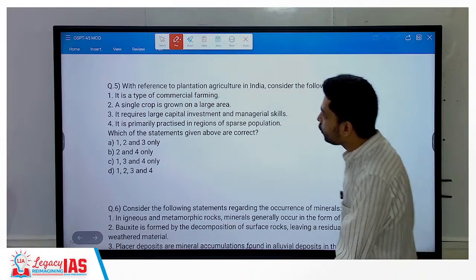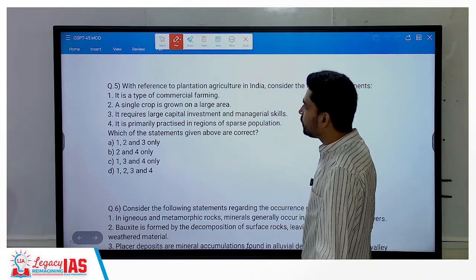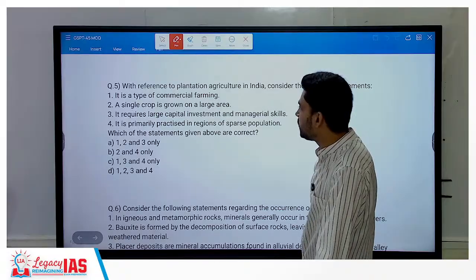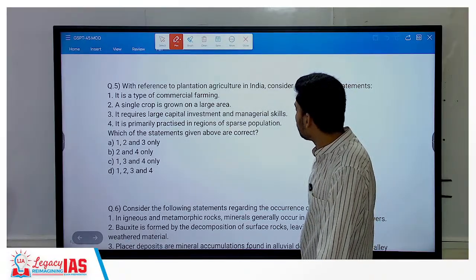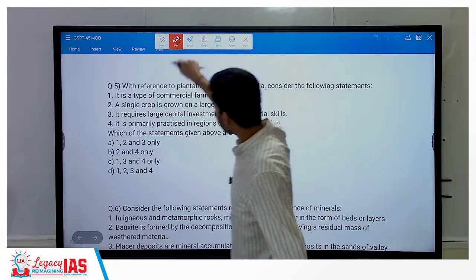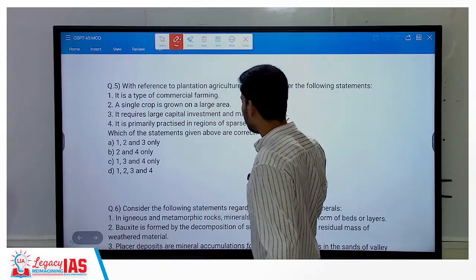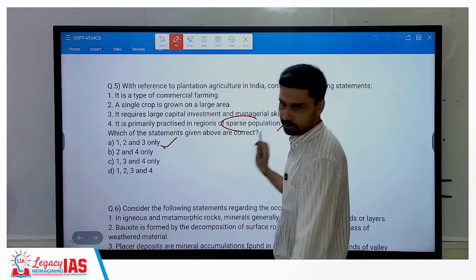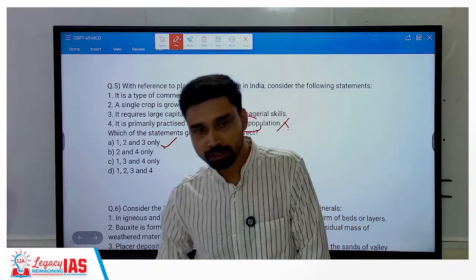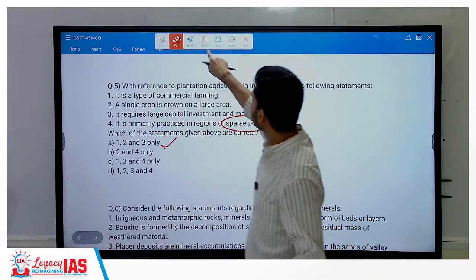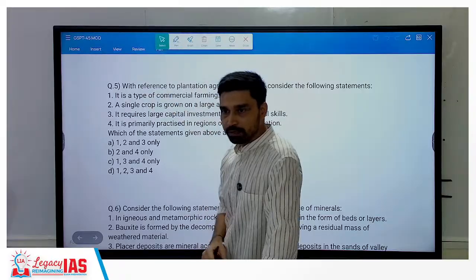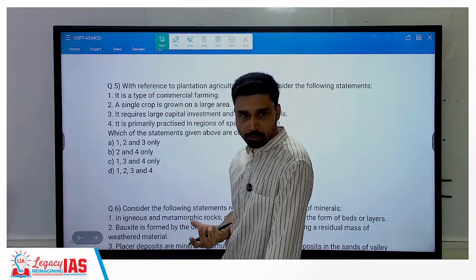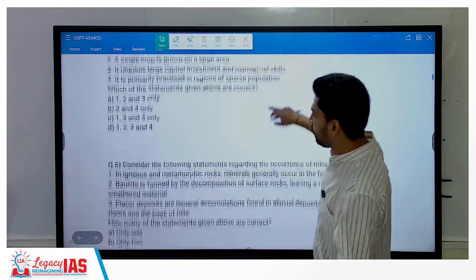Then fifth, with reference to plantation agriculture in India, consider the following statements. This type of commercial farming, a single crop is grown on a large area, requires large capital, managerial skill, primarily practiced in regions with sparse population. What is the correct option? Right. 1, 2, and 3 only. Where is it practiced? Where you have high population, then only plantation agriculture can be practiced, because it is largely labor dependent. If it is labor dependent, what do you need? More population, high population. Sparse population cannot.